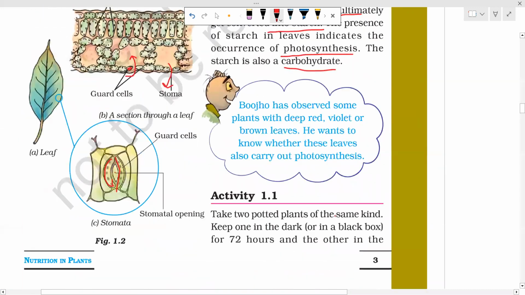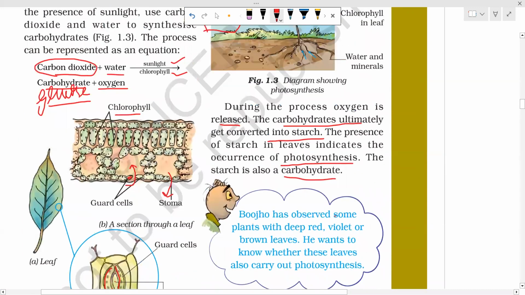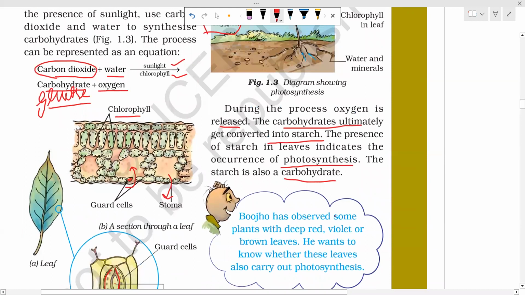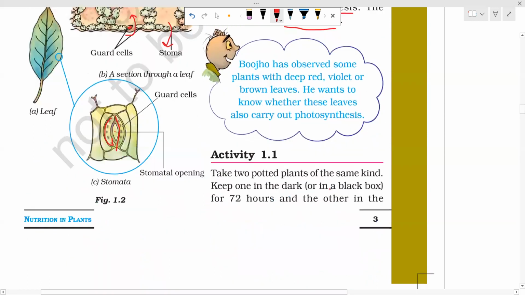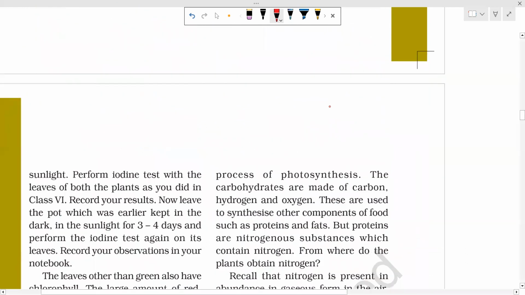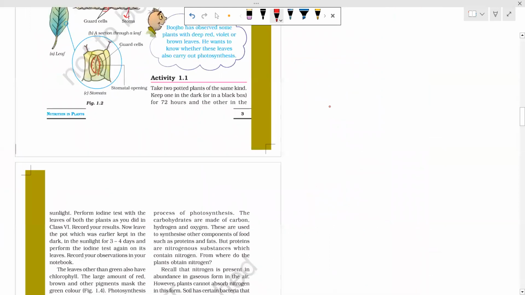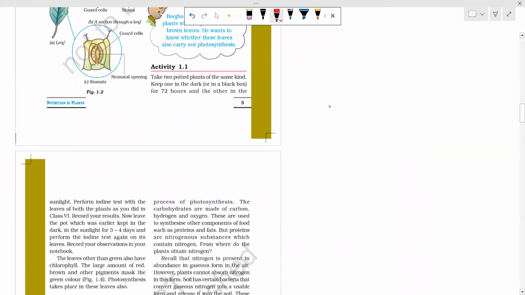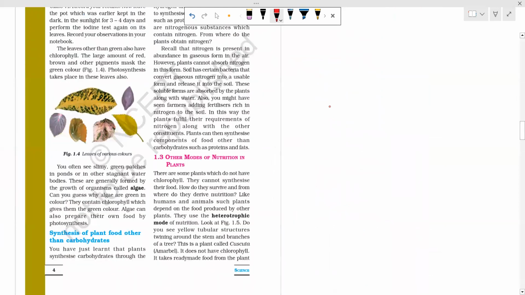If the plant needs carbohydrate or food instantly, then it will utilize it in the form of glucose. If it is not required at present, it will form starch and store it somewhere. In leaves it stores, in stem it stores, wherever it requires it will store. Now here is one activity given. What is the activity? Let's see.